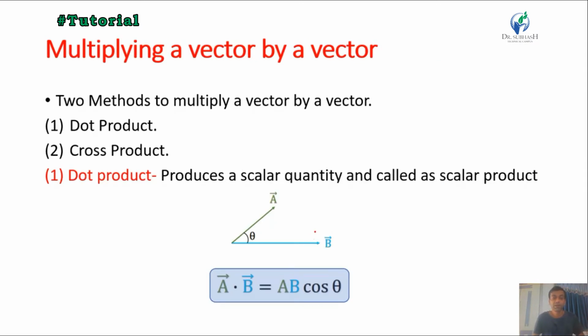Multiplying a vector by a vector. There are two methods to multiply a vector by a vector. The first one is the dot product and the second one is the cross product. Dot product. The output of the dot product is always a scalar quantity. Mathematically, if we have vector A and vector B, then the dot product has the formula magnitude of A, magnitude of B, cos theta. Here theta is the angle between vector A and vector B.